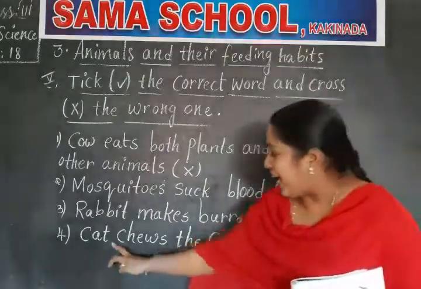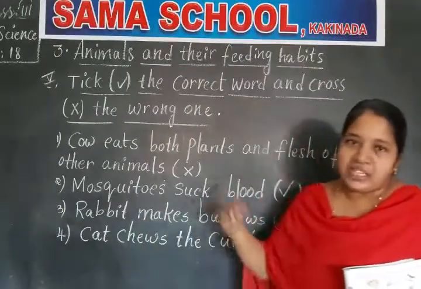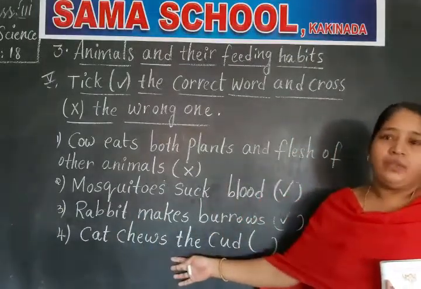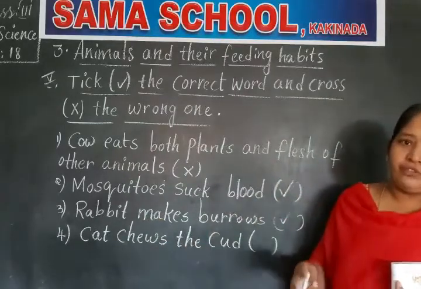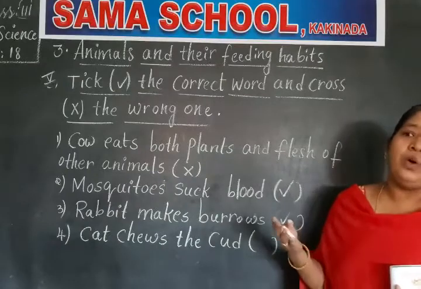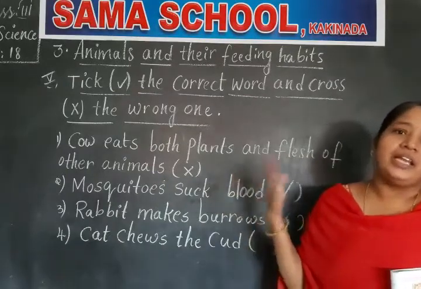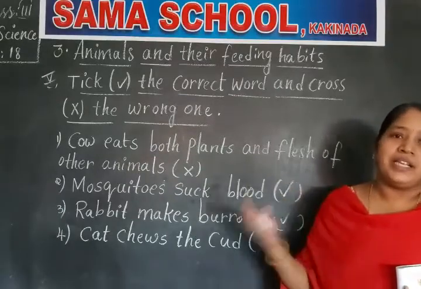But here, the cat chews the curd given. So can a cat again bring back its food into its mouth? No. Cow, buffalo, goat, sheep, these animals only will bring back the swallowed food. That's why we observed the animals, goat, cow, buffalo, they sit under a tree and chew the food. Continuously it moves its mouth. That is the reason behind it.